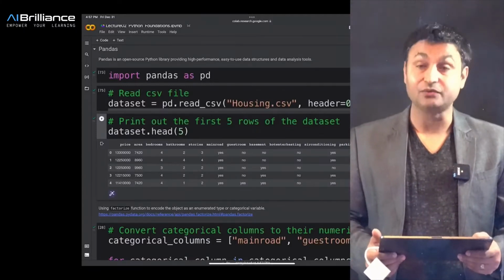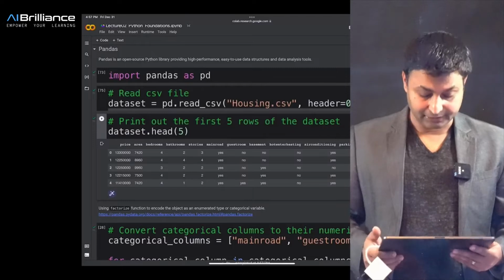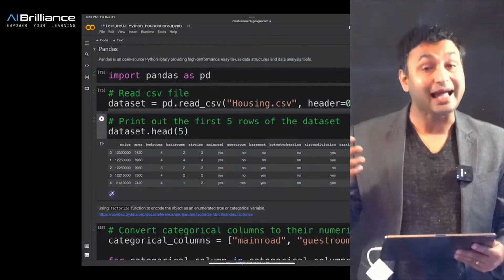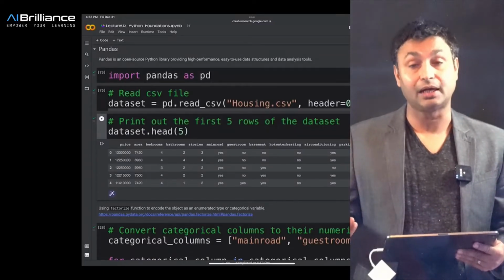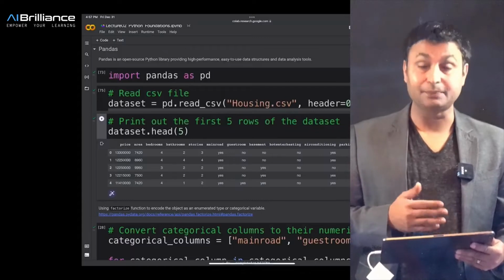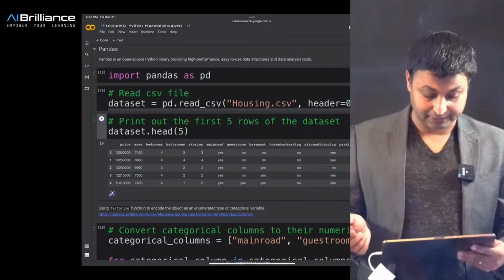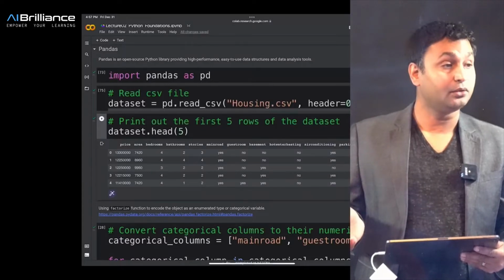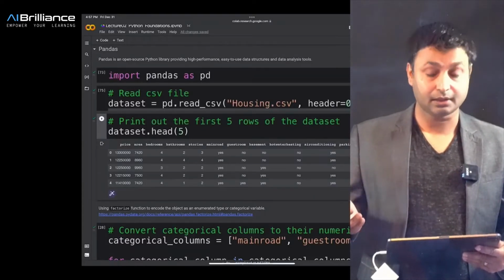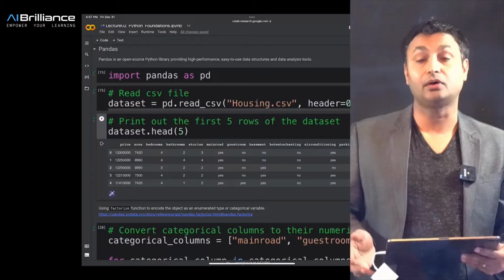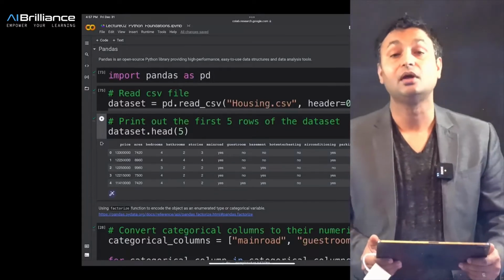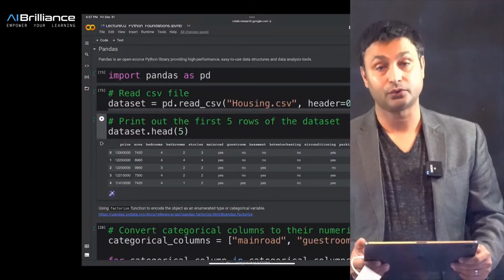We have a price, which is the house price, and then several other attributes and features of the house. For example, the area of the house in square feet, how many bedrooms it has, whether it is located on the main road, whether it has air conditioning, whether it has parking, and so on. All those attributes or features of the house are also stored in the dataset.